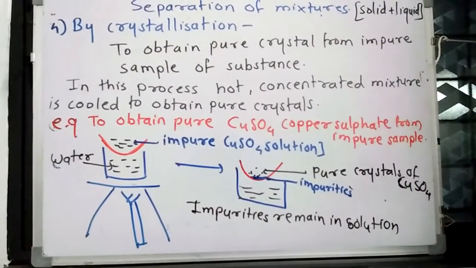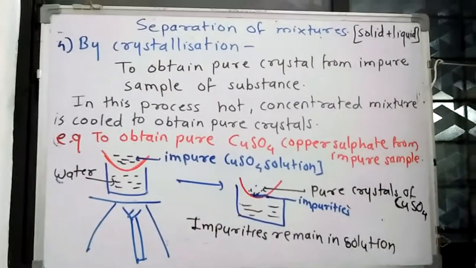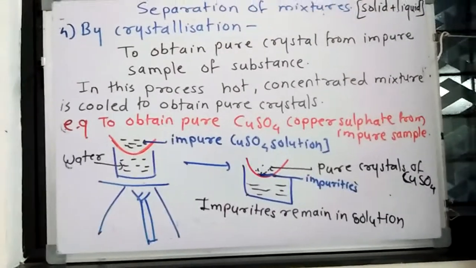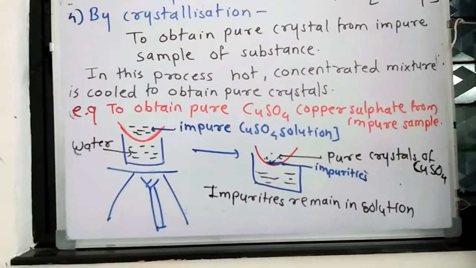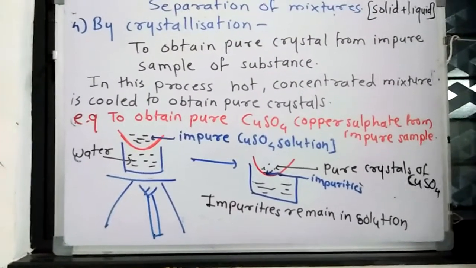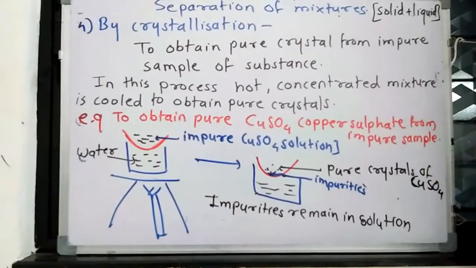But we cannot heat the copper sulfate directly, because the crystals of copper sulfate may get charred, meaning they will burn. So we have to use the method of double boiling, or double bath.